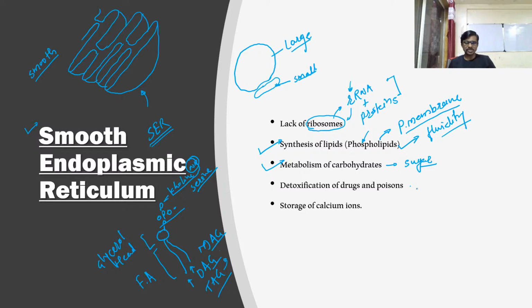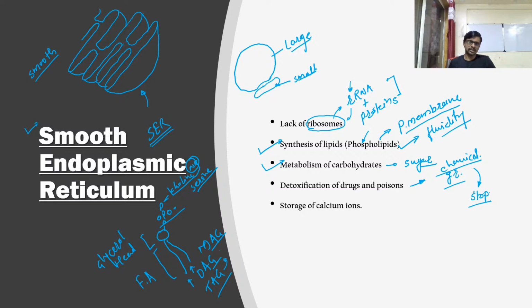Okay, so guys, let's see what is meant by these drugs and poisons. Okay, most of the time when we feel ill, we take a few drugs. These drugs attack microorganisms, so that means there are a few chemical groups which are reactive in nature. So it is necessary for our body to stop this reactivity or inactivate them.